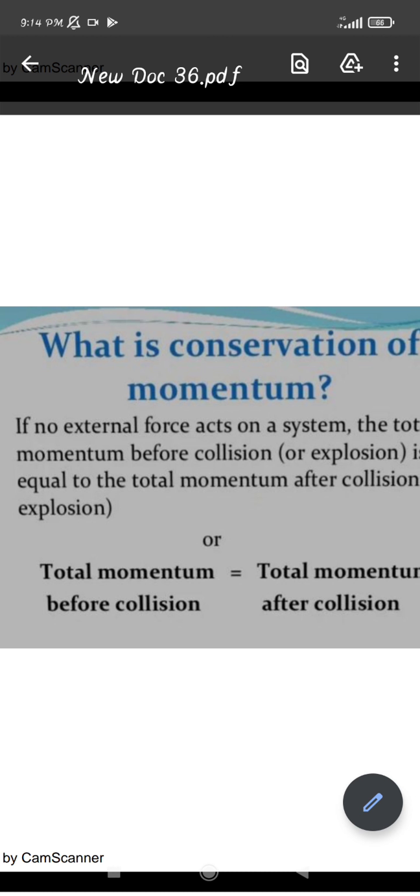Now what the driver used to do is apply the brake 10 minutes before. When the station is going to come, he will apply the brake before 10 minutes. And we see this because when we are sitting in the train, we observe that whenever the station comes, before that itself the train is slowed down, right? So 10 to 15 minutes before, he applies the brakes. What does it mean? That the momentum of that object, the train, is already very large. Now if it has to be stopped, the force also has to be of that much large value, but we cannot apply that much large a force to a vehicle or any object. So we apply the brake, but in a limited way, right? So the object will take time.